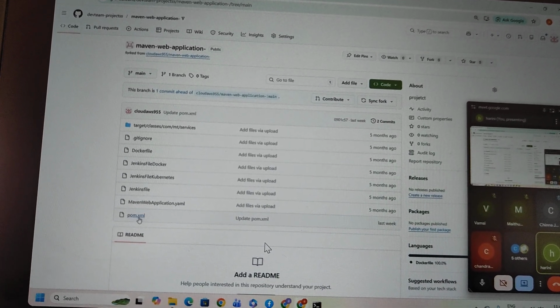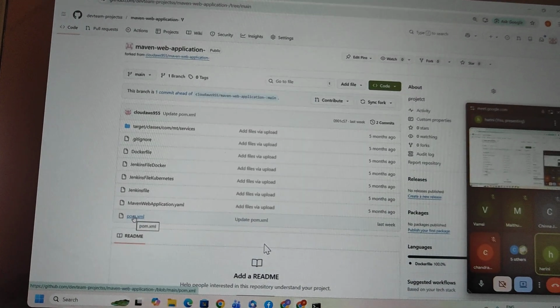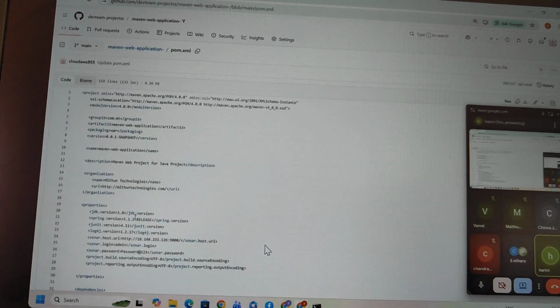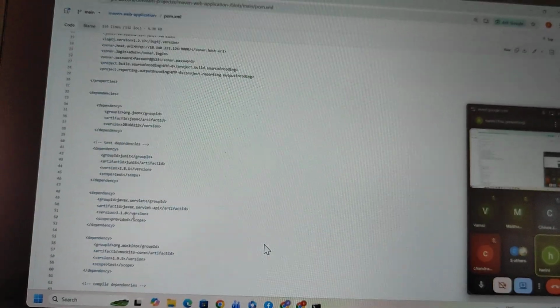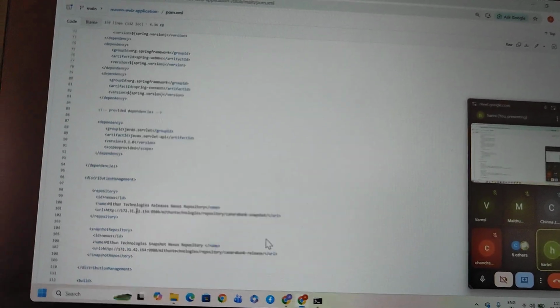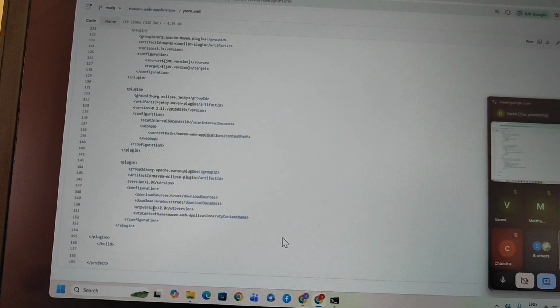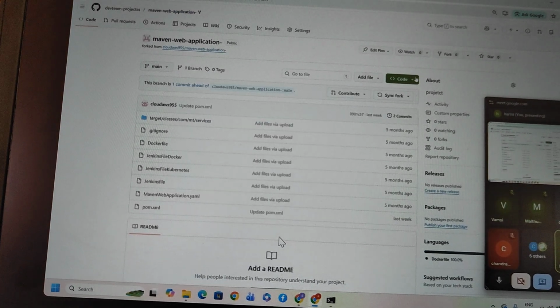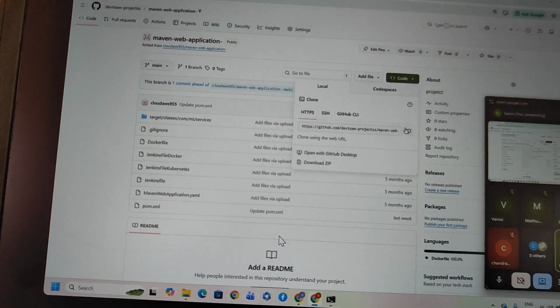Okay, now I want to modify the code. So what are the modifications? First I want to cross check the code: whether all the configurations are available, stages are available, steps are available, and dependency resolving is available or not. Everything I want to cross check. Yeah, everything is fine. So now I want to clone it, so for the cloning purpose I use this option. See this, clone it.